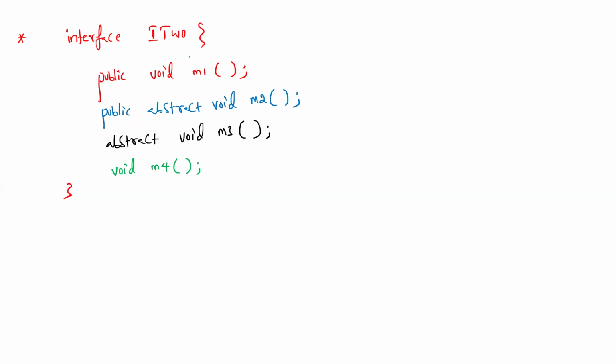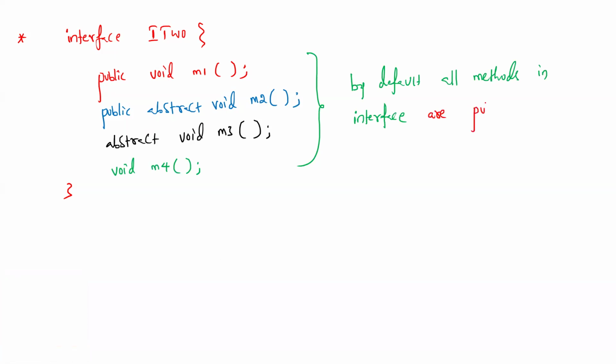So here all are correct. The point is that by default, all methods in an interface are public abstract.